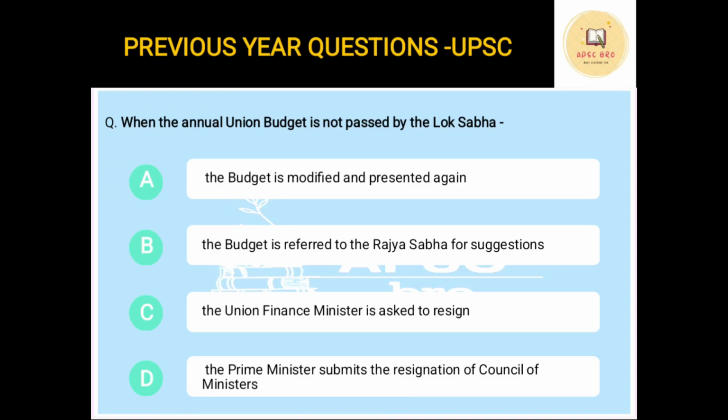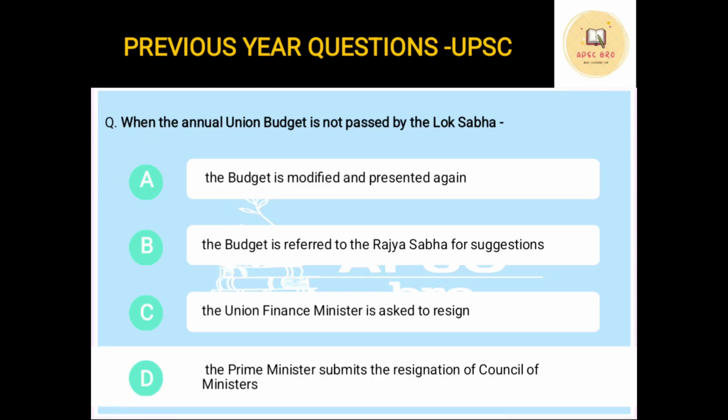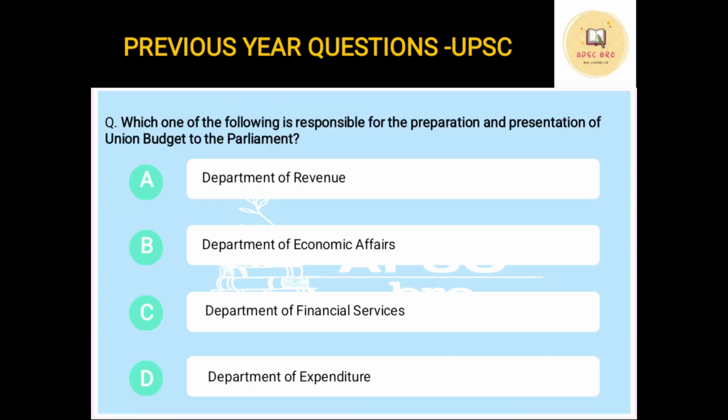Next question. This was asked in UPSC again. When the annual budget is not passed by Lok Sabha, what happens? So if a government has presented a budget and it is not passed by the Lok Sabha, what will happen? Option A, the budget is modified and presented again, just like an ordinary bill. B, the budget is referred to Rajya Sabha for suggestion. C, the Union Finance Minister is asked to resign. Or D, the Prime Minister submits the resignation of Council of Ministers. The correct answer for this is D. The Prime Minister will submit the resignation of Council of Ministers.